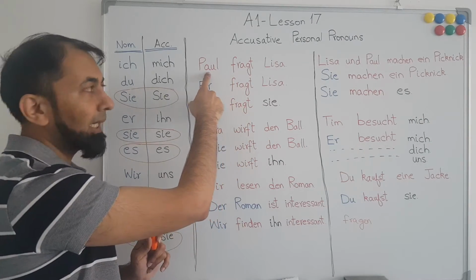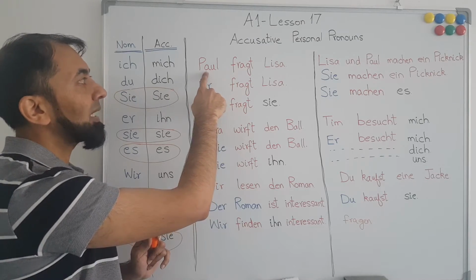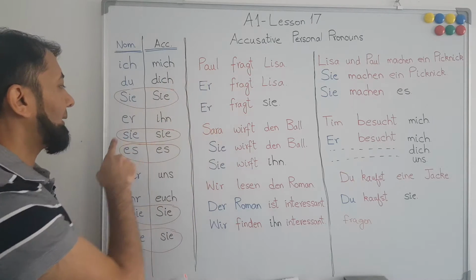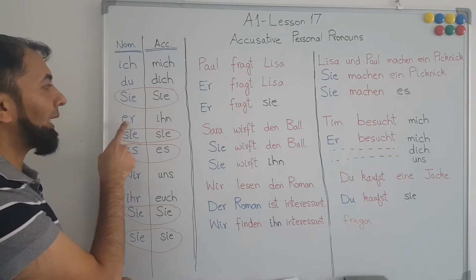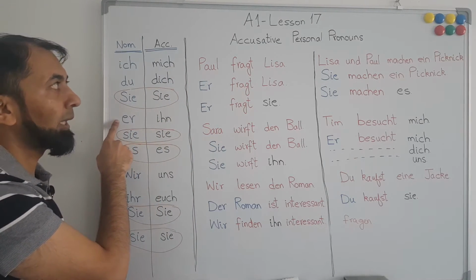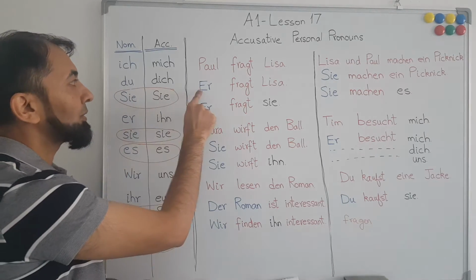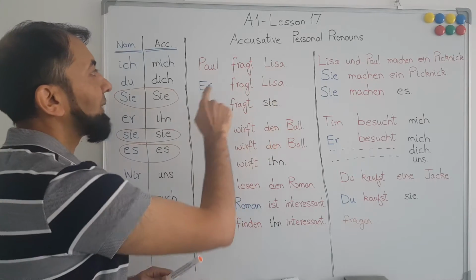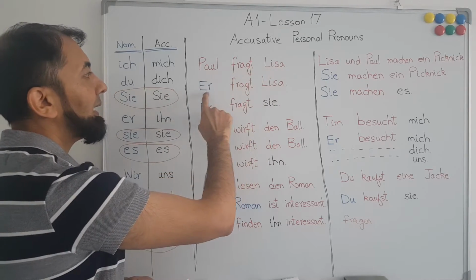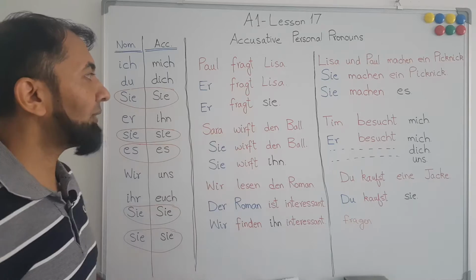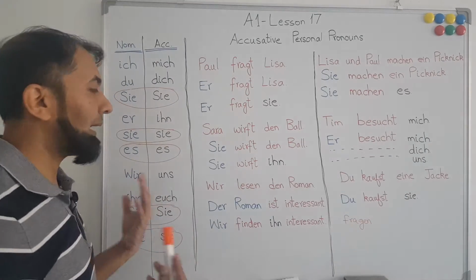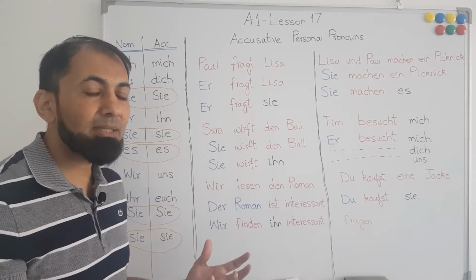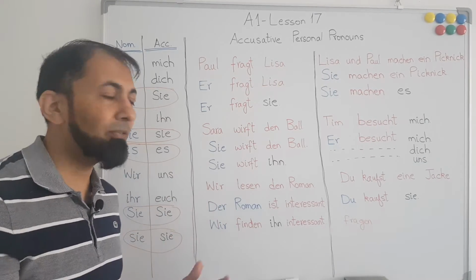Paul is performing an action. So if we want to use a personal pronoun for Paul, we will use the nominative personal pronoun, and the nominative personal pronoun for Paul is er. So er, he asks Lisa. Paul asks Lisa, he asks Lisa. Now, if I want to say he asks her, her will be in the accusative case because her is receiving the action.